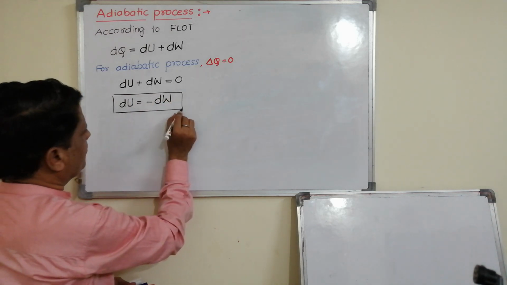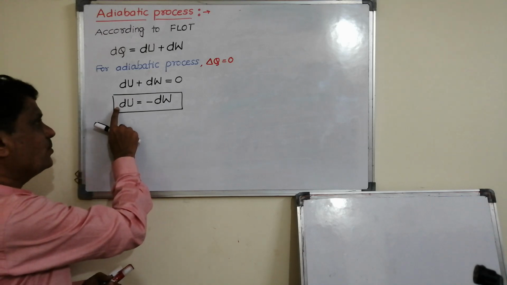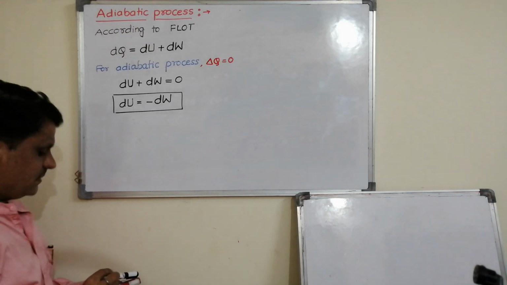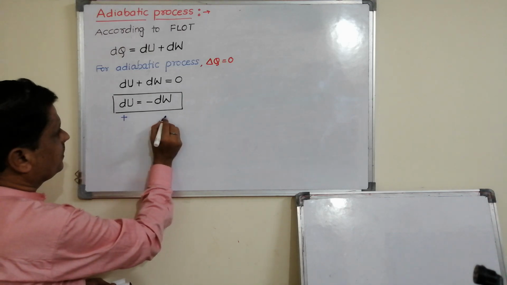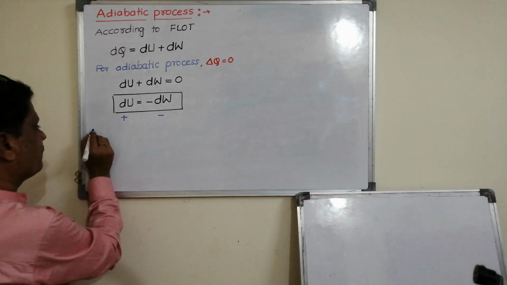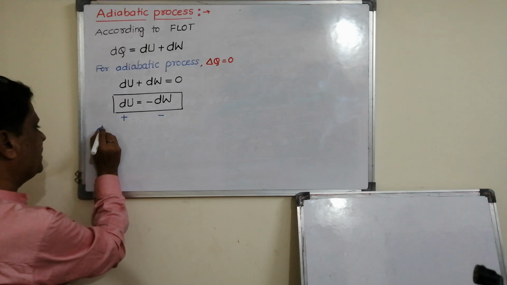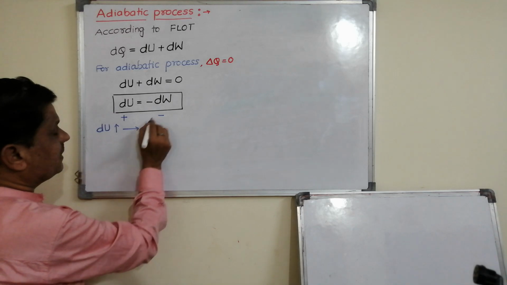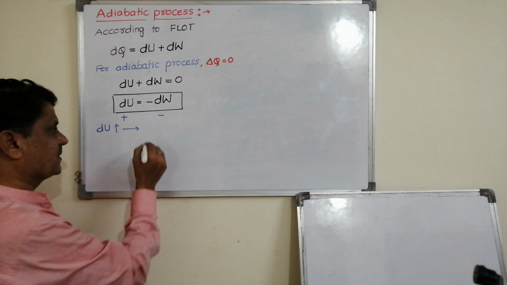One thing from this, it is clear that when dU is positive, dW is negative. That is, if I say dU is positive, dW is negative. What do you mean by positive? That is, internal energy increases. Then work done is negative.